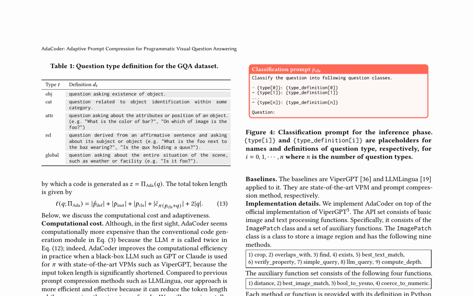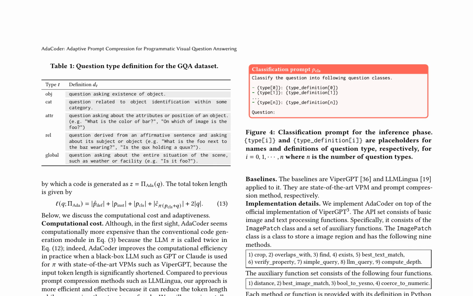AdaCoder generates code as z equals pi ada of q, where the total token length is given by equation 13. A key advantage of AdaCoder is its adaptiveness, which reduces the computational cost of code generation. Although it appears computationally more expensive than conventional methods, AdaCoder improves computational efficiency in practice when using black box language models like GPT or Claude. This is because AdaCoder reduces the token length while preserving the structure of code, making it more efficient and effective than previous prompt compression methods like LLM Lingua.